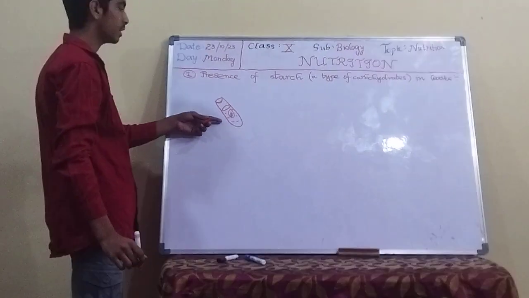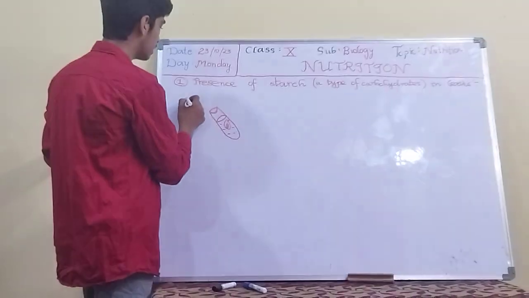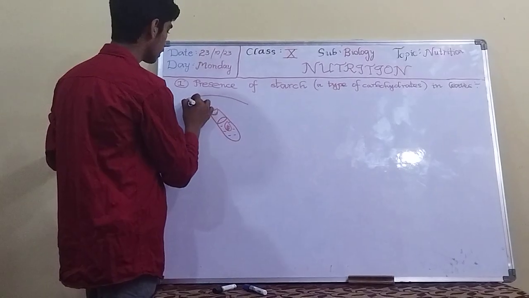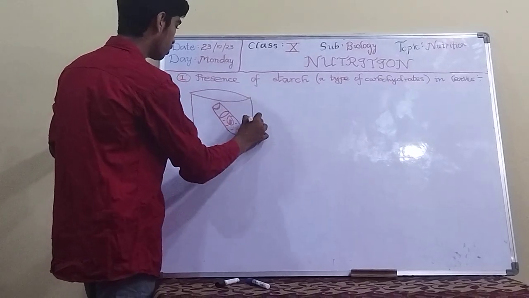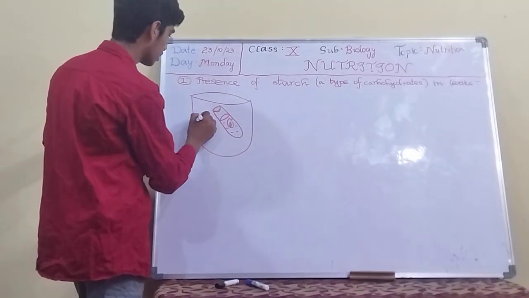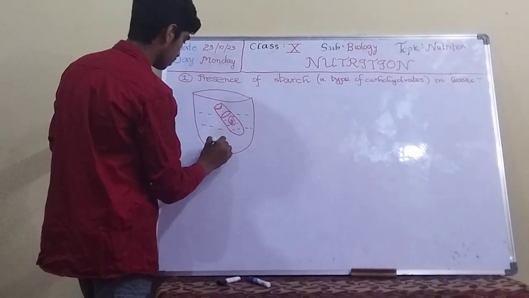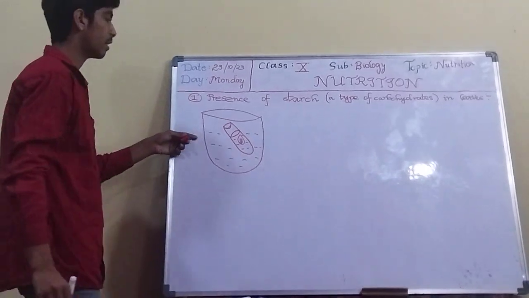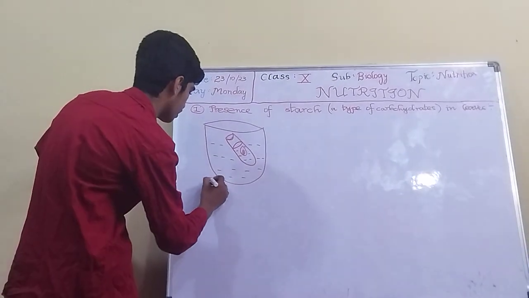This is the leaf with methylated spirit in a test tube. After this, we have to put this test tube in a beaker and fill the beaker with water. After applying this setup, we have to put a stand.